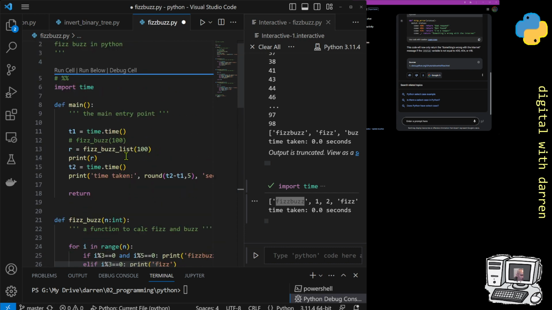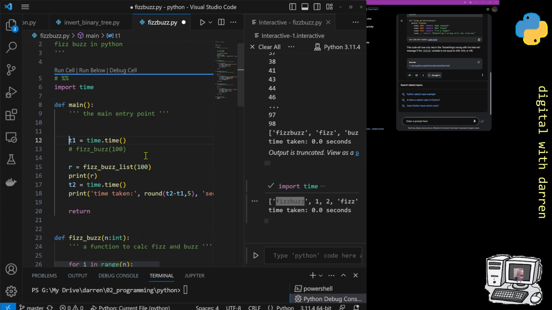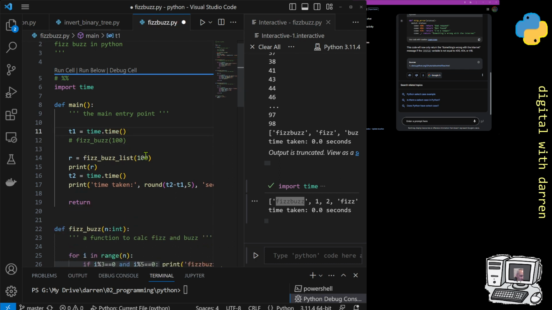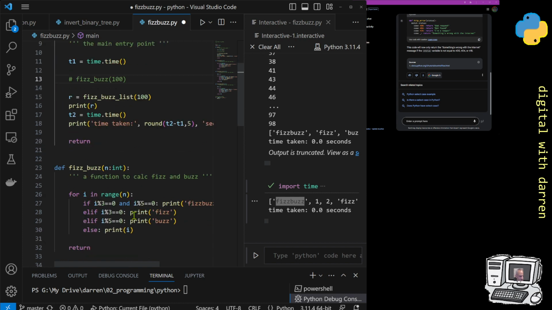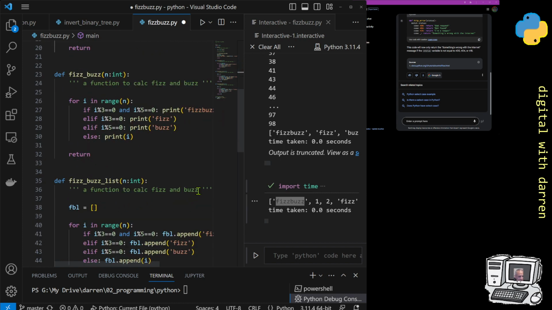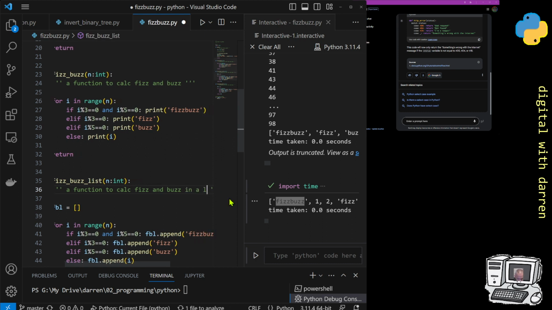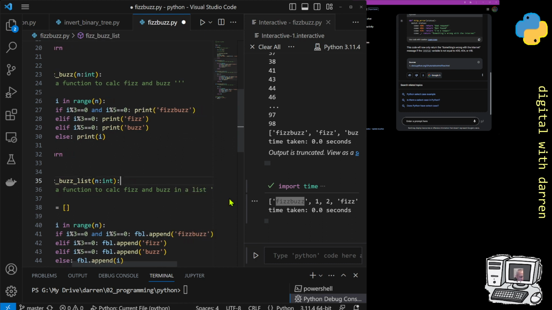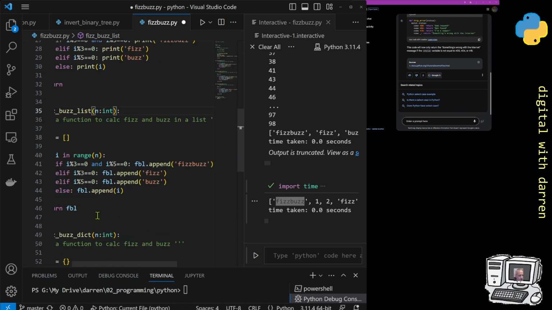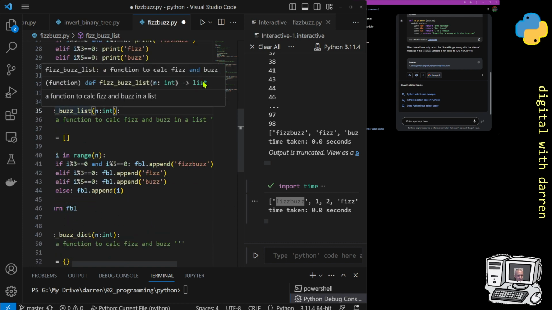So we can go here, we've got our list version over here, we've got our old classical version over here. FizzBuzz, I don't know, let's just have a little think of what it is. This is like a FizzBuzz, calculate FizzBuzz in a list. And here we're returning back, like if I hover over it, you can see actually we're returning back a list.